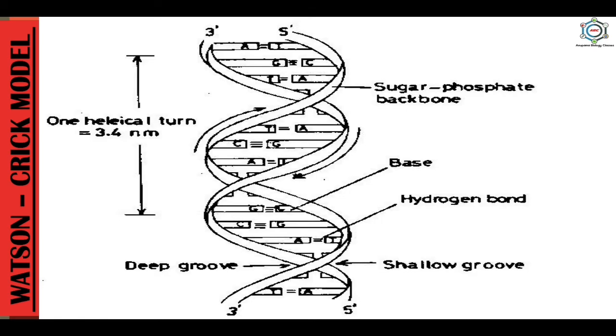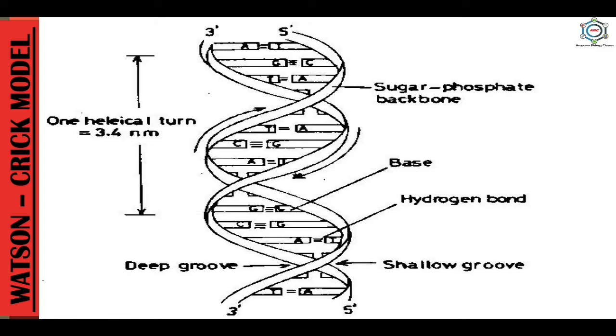The bases face the interior of the double helix and are stacked 3.4 angstrom apart. The sugar and phosphate components form the backbones on the outside, and the helix is generally right-handed. That is, its turns run clockwise looking along the helix axis.